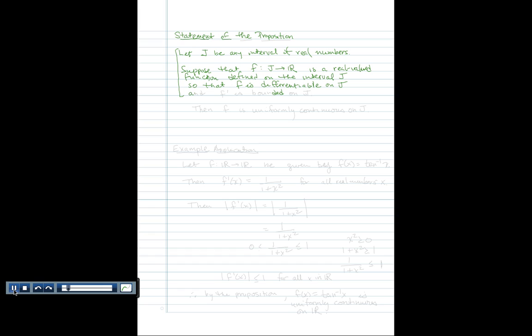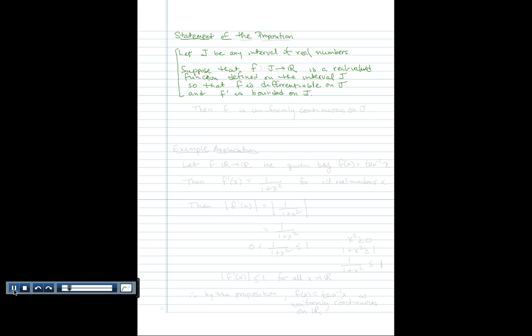And beyond that, we also are assuming that the derivative f prime is bounded on J, which just means the value of the derivative on that interval only gets so big and only gets so small. And we'll write down what that means specifically in the near future here in this pencast.